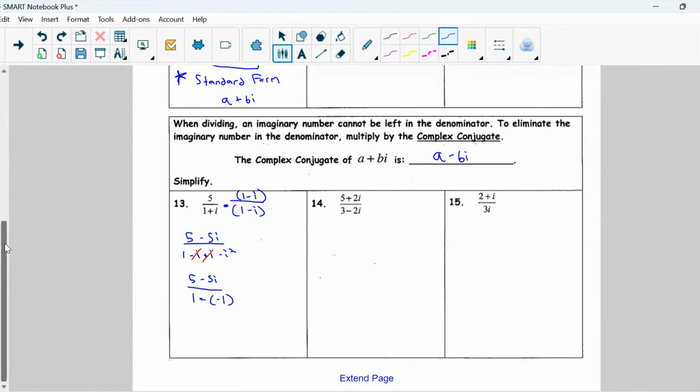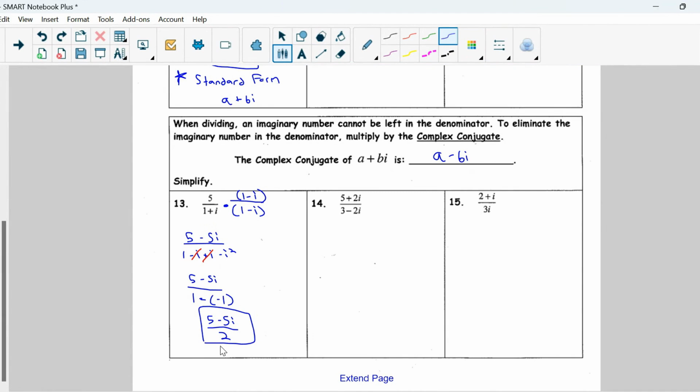Okay, which obviously you guys know turns into addition. So we can ultimately simplify this as 5 minus 5i over 1 plus 1, which just gives us 2. Okay, number 14, very similar process. Give it a try on your own, and we'll look at it during class.